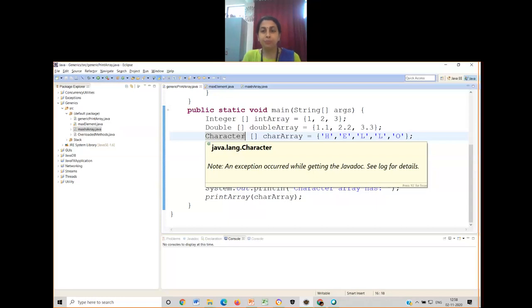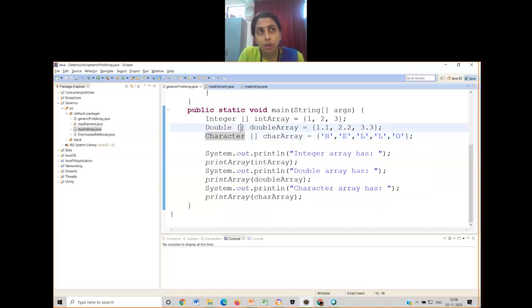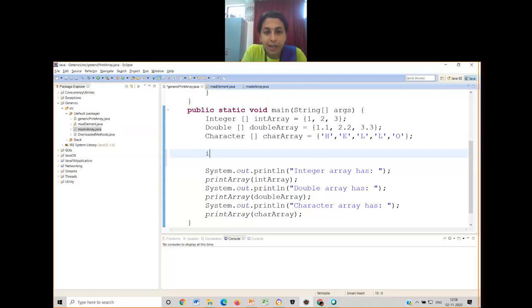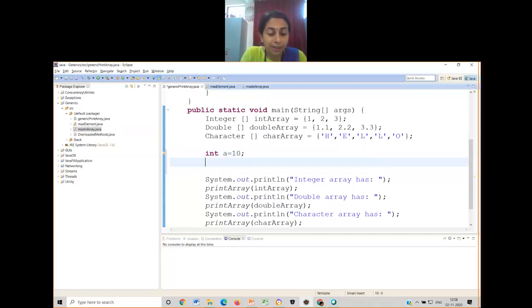Then I will continue. Do you say that Java is 100% object oriented? You cannot. See, if I want to declare an integer, how do I write? I will write int a equal to 10. Suppose if I want to declare a double, or a char, say ch equal to a.